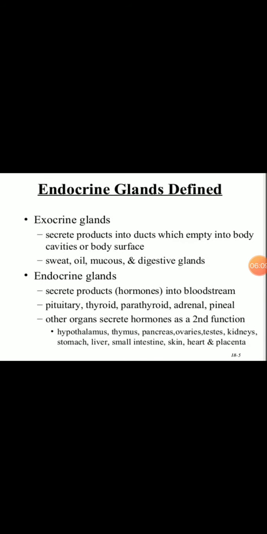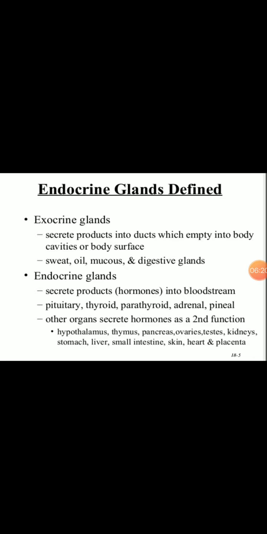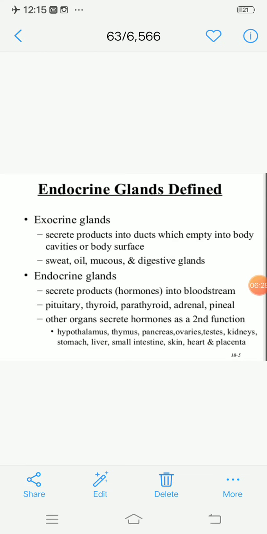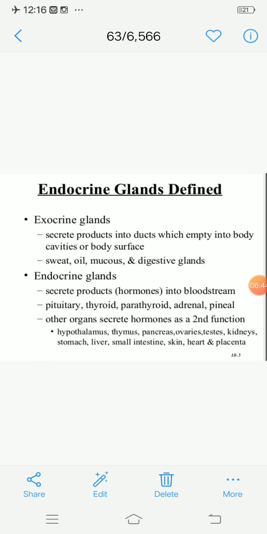So, endocrine gland. Yes, I told you about this. It secretes the hormone into the blood, and then another organ secretes a hormone as a second function. There is no need to remember this. Just remember that exocrine gland means it secretes into the duct and the body cavities, and its actions are on the body surfaces, like the sweat, oil, mucus, and digestive glands, while endocrine gland secretes the hormone into the bloodstream and it will act on its target cells.